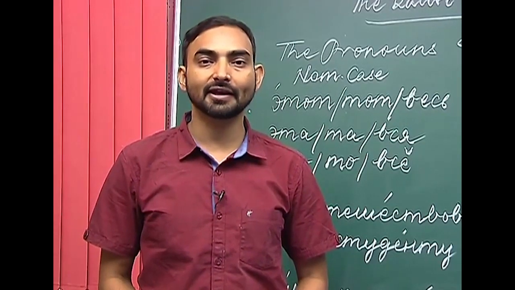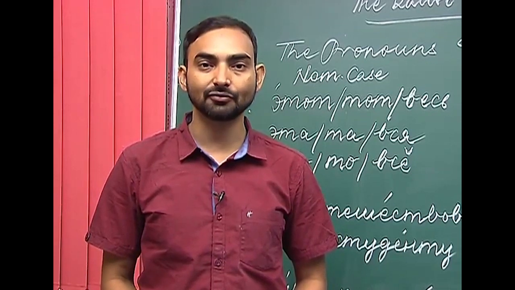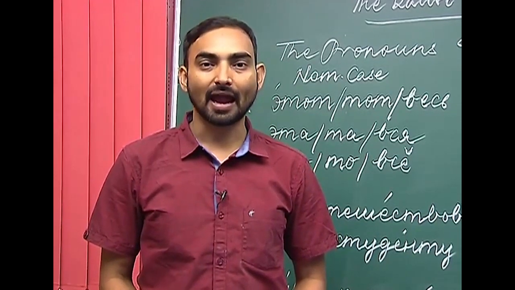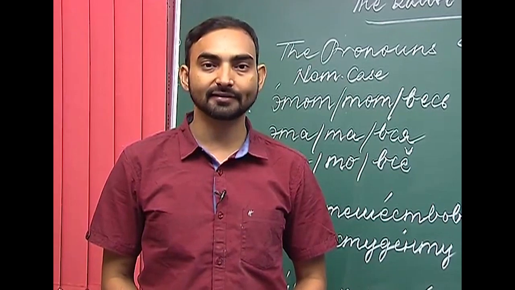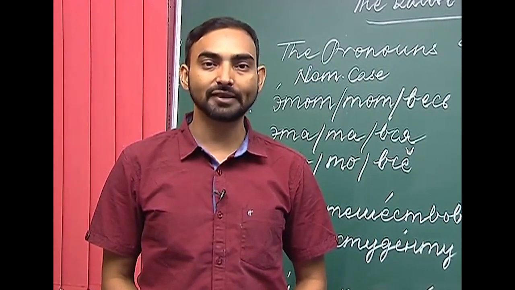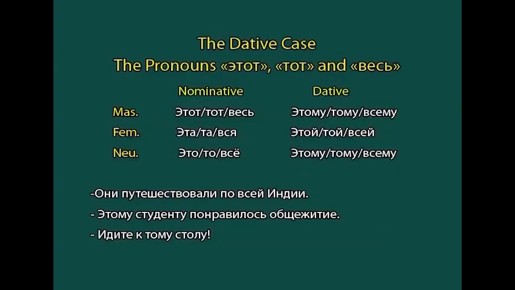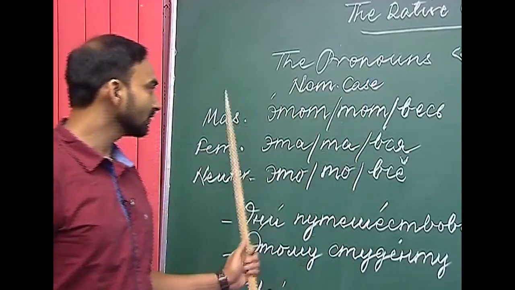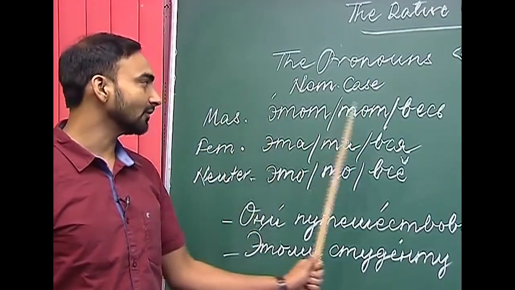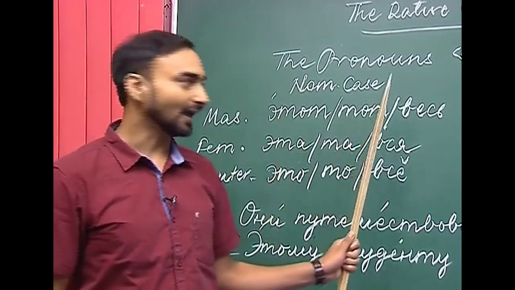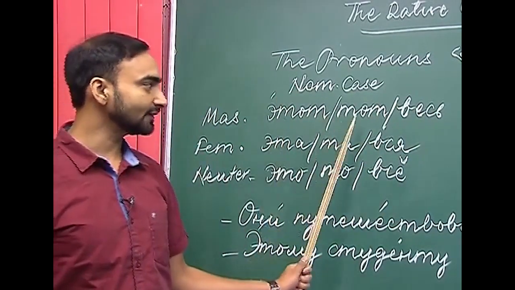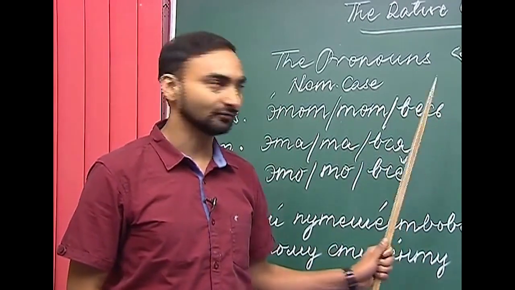Now, we will discuss the declension of the demonstrative pronouns этот and тот and the determinative pronoun весь in the dative case. So, how do these pronouns decline in the dative case when used with a noun? You already know the nominative case forms of these pronouns. This is the masculine form: этот is this, тот is that and весь is all.